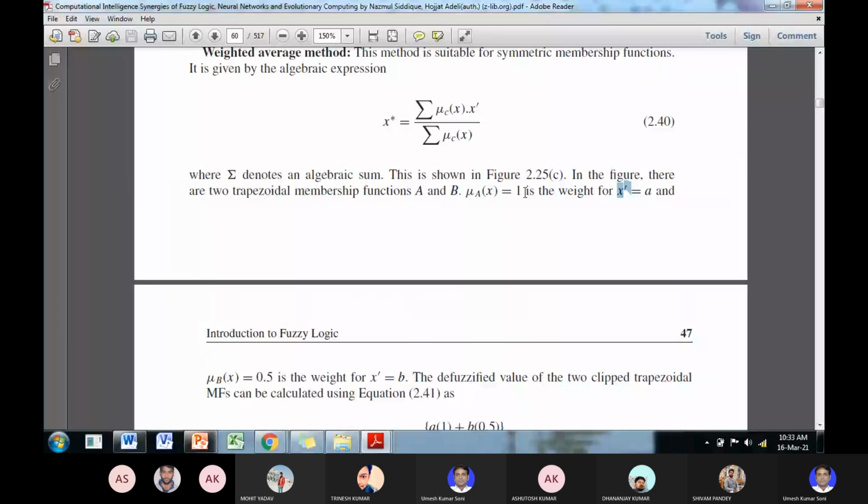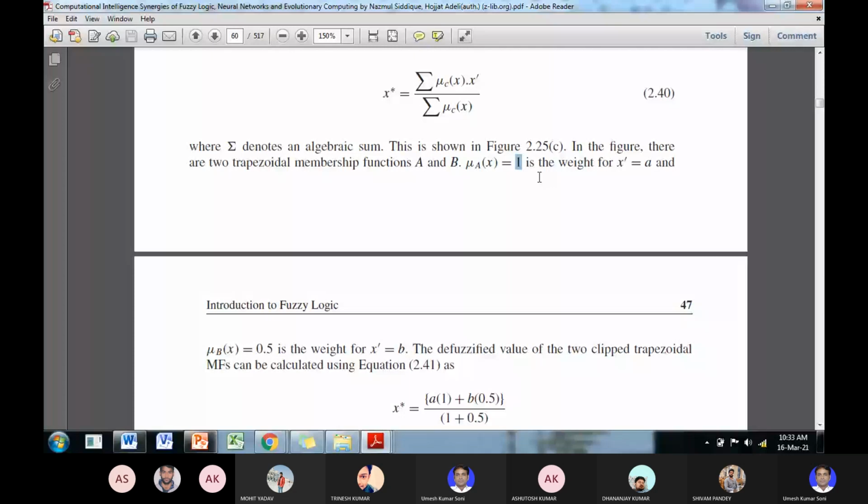Then what is the value of the weighted average defuzzified value? 1 into a plus 0.5 into b, okay, divided by 1 plus 0.5. Okay, clear?